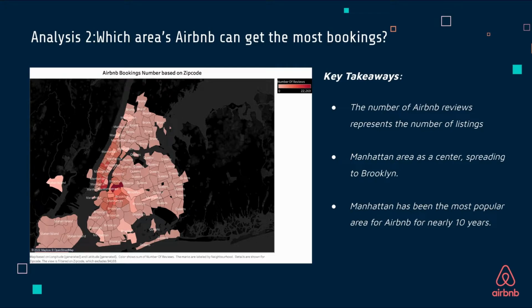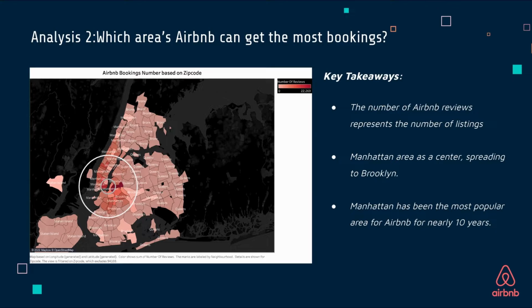And here is our second analysis. We created a map to show which areas Airbnb can get the most booking number. We believe the number of Airbnb revenue represents the number of bookings. And Manhattan's area is at the center, spreading to the booking part. And Manhattan has been the most popular area for Airbnb for almost 10 years. So when an investment company wants to explore new Airbnb listings in New York City, we can make the recommendation that Manhattan is the best choice in terms of the booking numbers and the price.